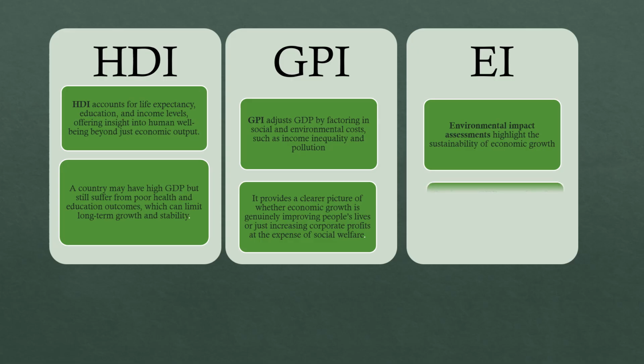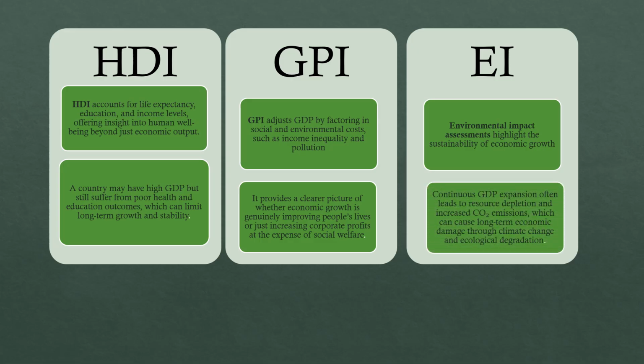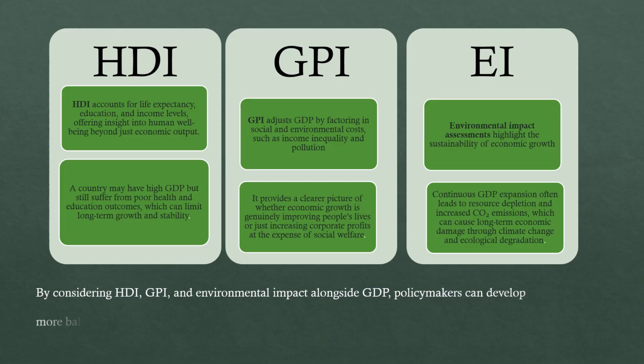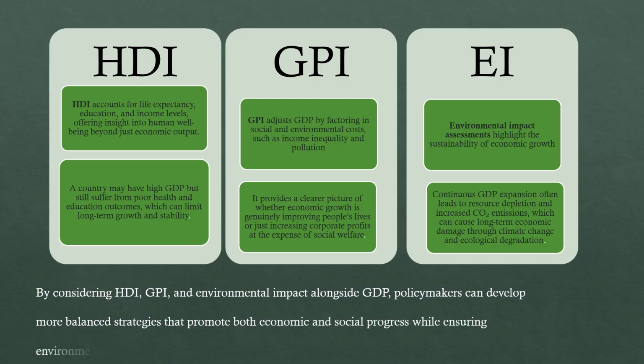EI, environmental impact assessments, highlight the sustainability of economic growth. Continuous GDP expansion often leads to resource depletion and increased CO2 emissions, which can cause long-term economic damage through climate change and ecological degradation. By considering HDI, GPI, and environmental impact alongside GDP, policymakers can develop more balanced strategies that promote both economic and social progress while ensuring environmental sustainability.